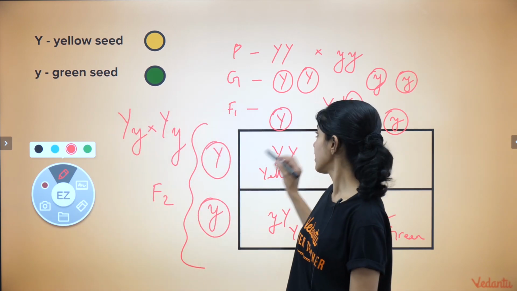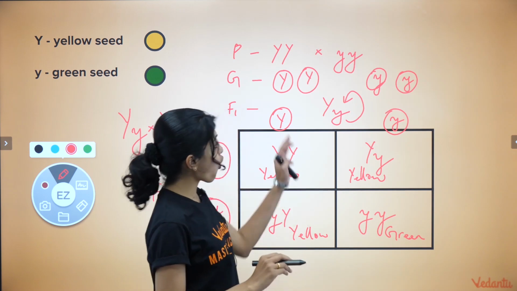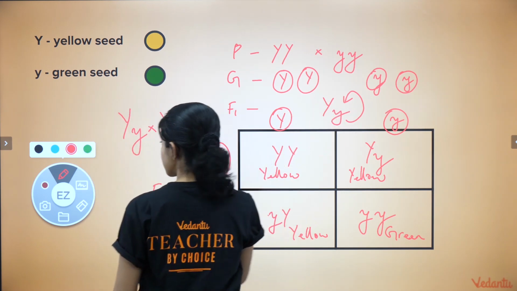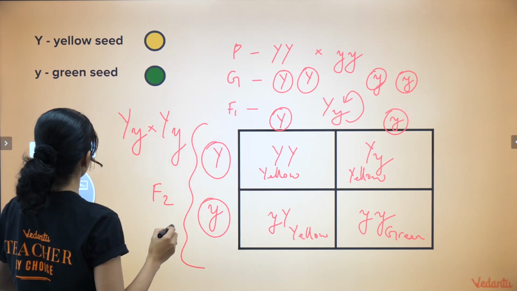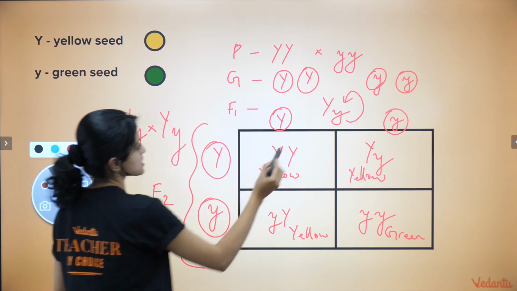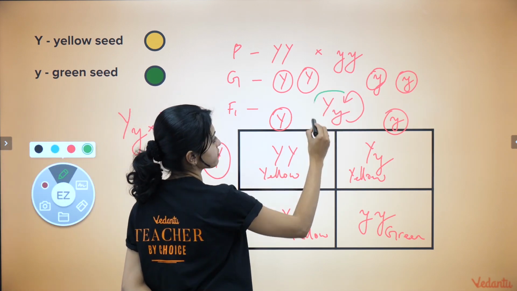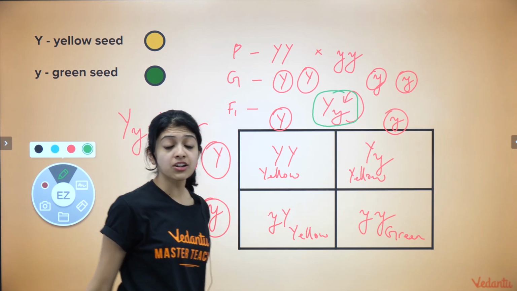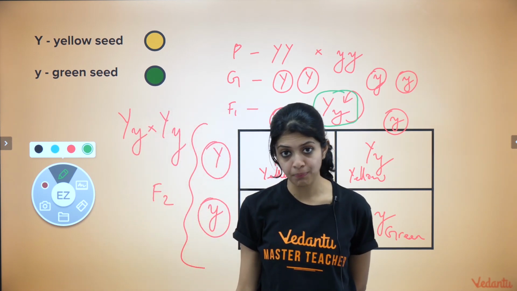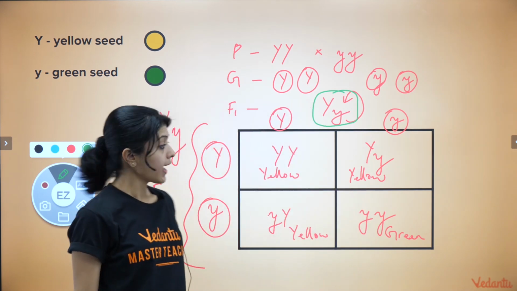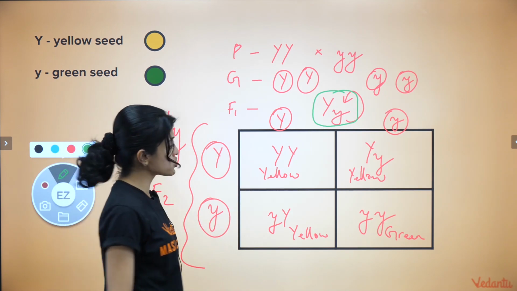In F1, you don't have a ratio because all of them were yellow-seeded. Right? In F1, all of them were heterozygous yellow-seeded plants. But in the F2 generation, what do you see?